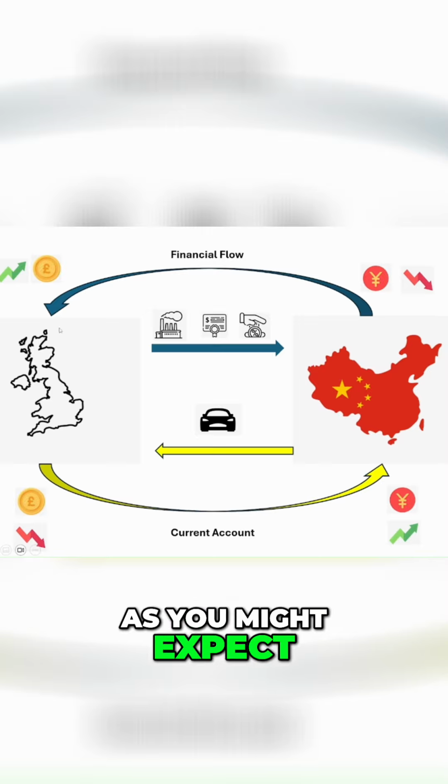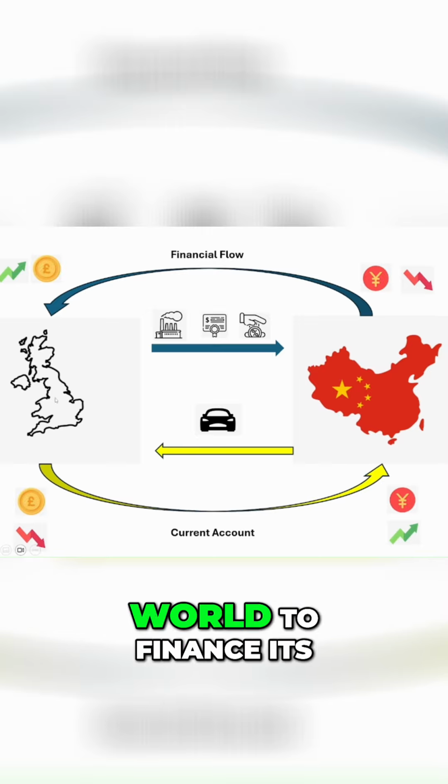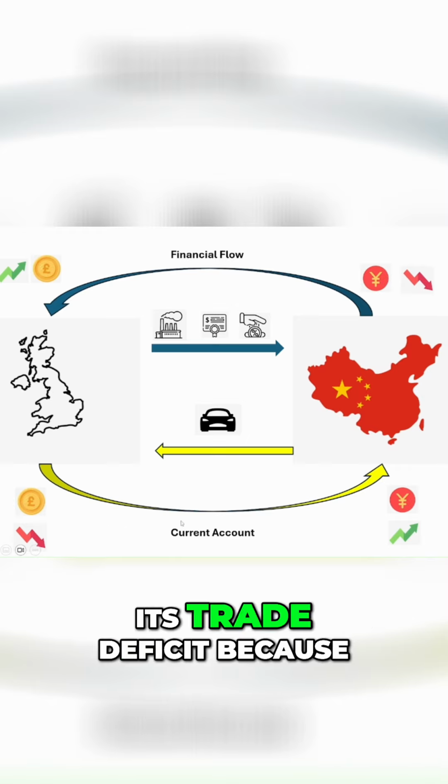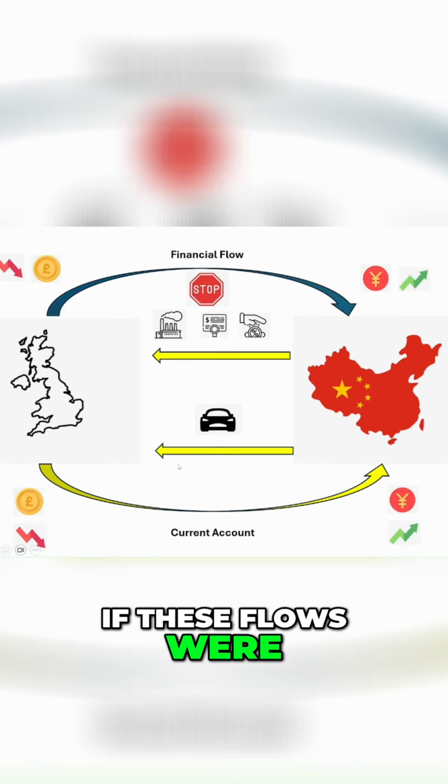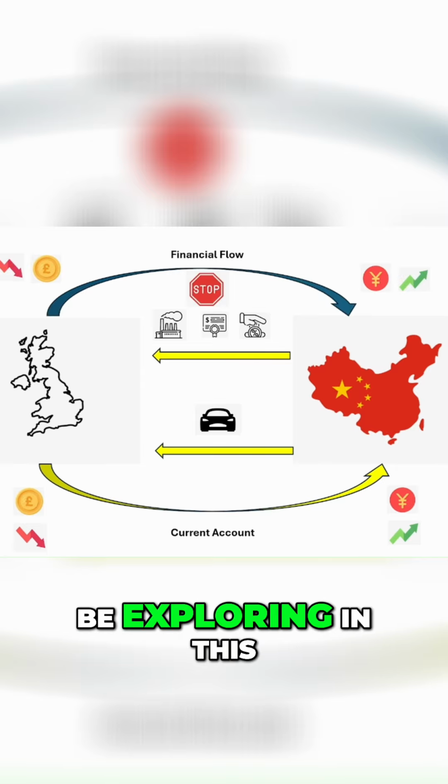As you might expect, the United Kingdom is heavily reliant on these financial inflows from the world to finance its current account deficit or its trade deficit, because if these flows were to reverse, the currency very quickly depreciates. And that's what we will be exploring in this video.